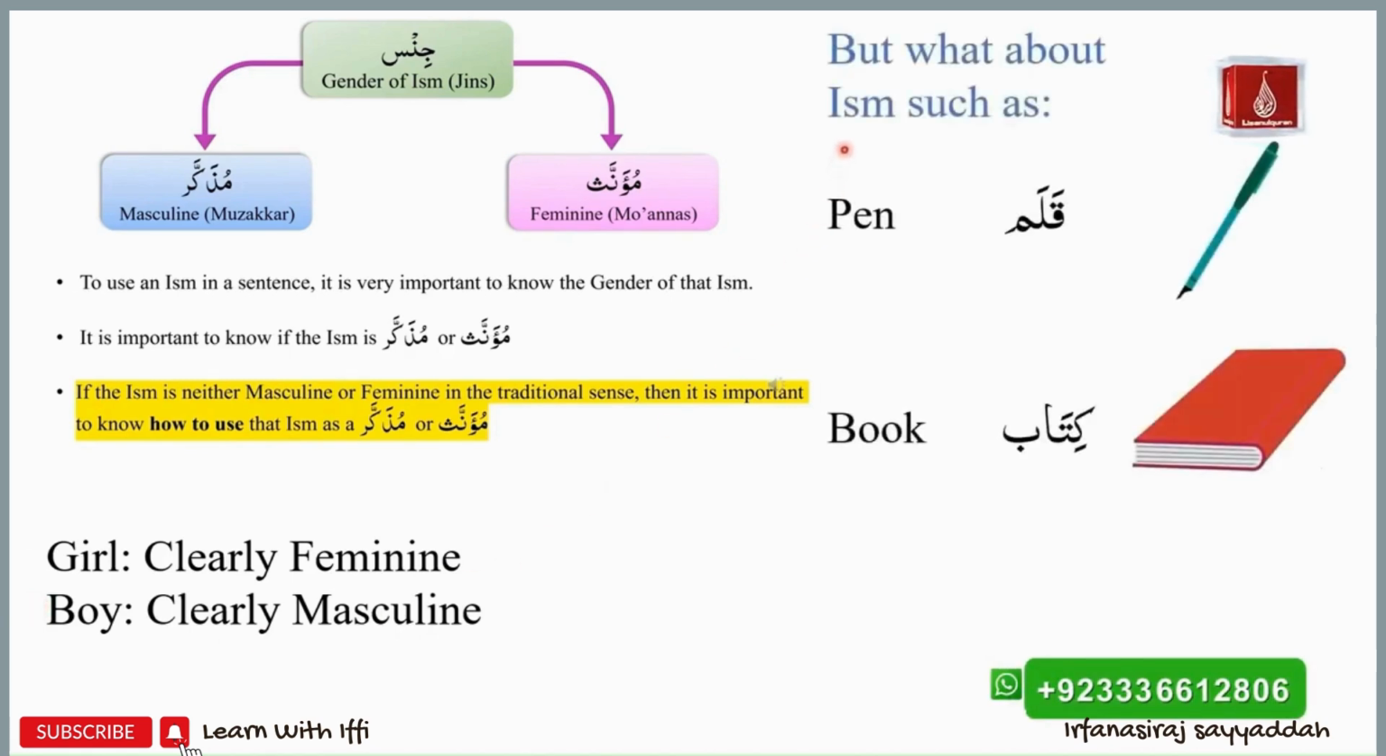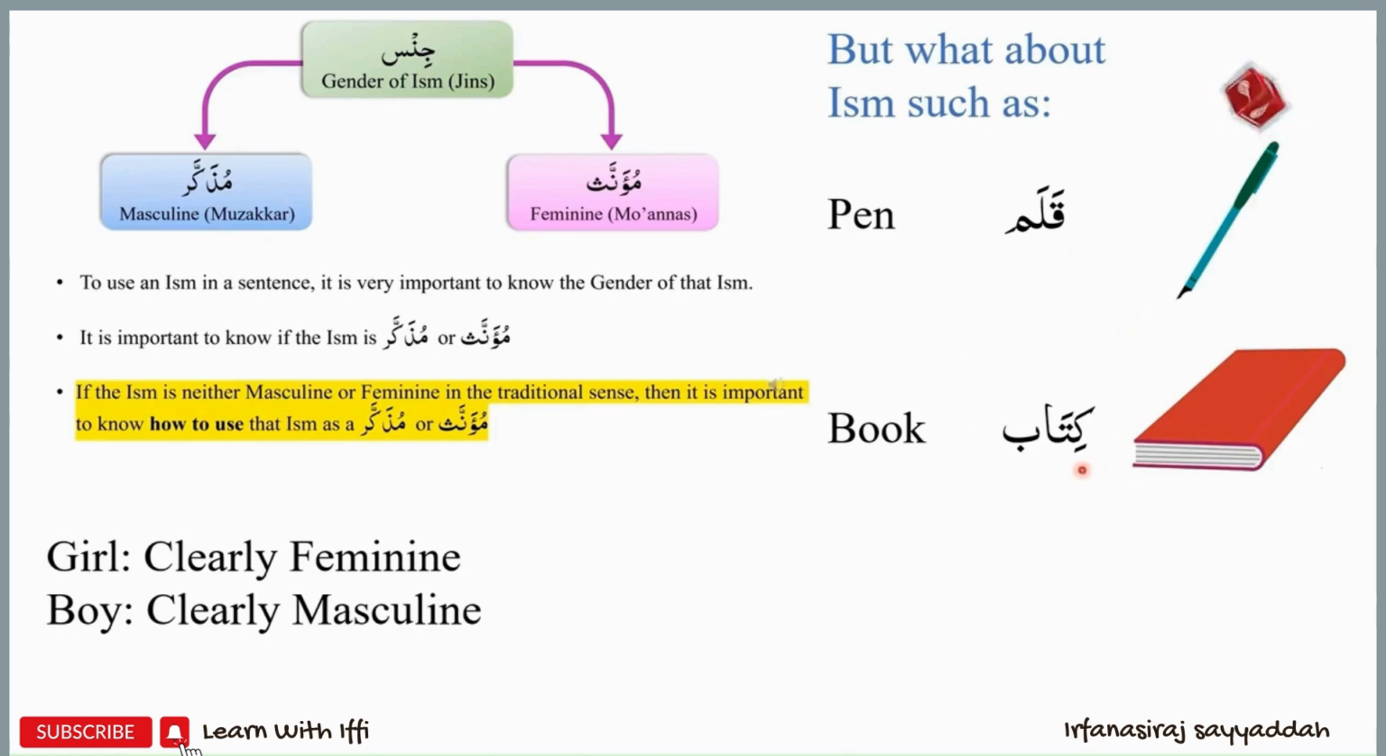But what about examples of ism such as the word qalam, meaning pen, or the word kitab, which means book? Qalam is an example of ism. Kitab is an example of ism. And for us to successfully use qalam or kitab in a sentence, we have to know 4 characteristics about qalam and 4 characteristics about kitab. And the first of those characteristics is the gender. So what gender do we use for qalam, or what gender do we use for kitab?